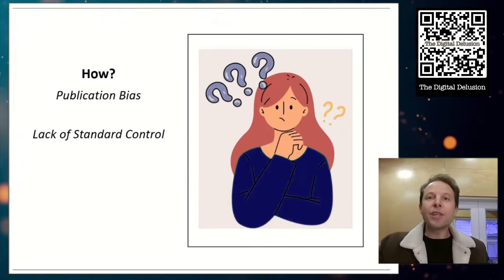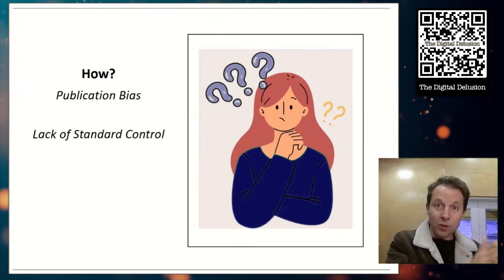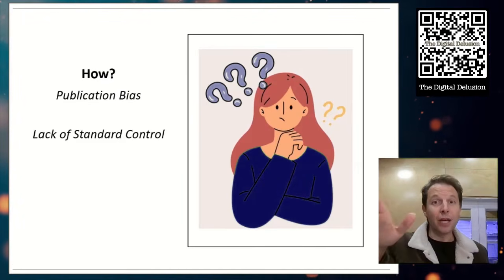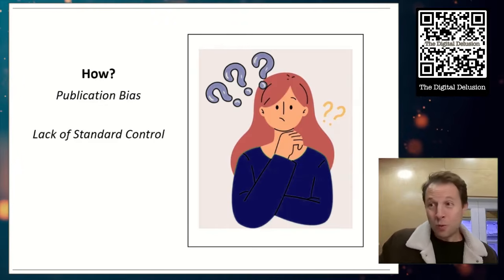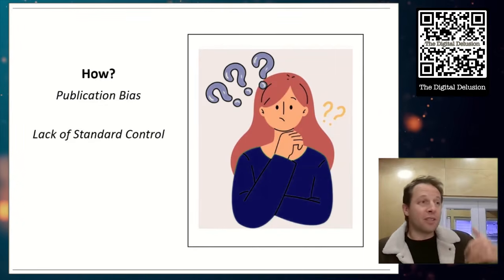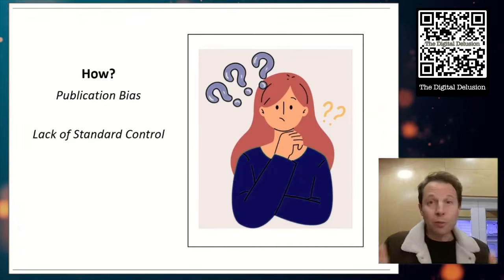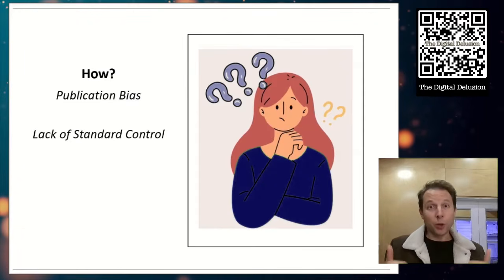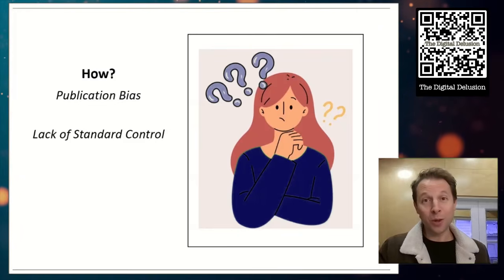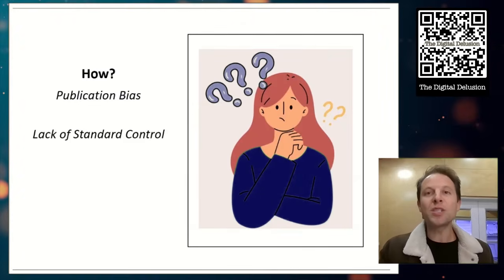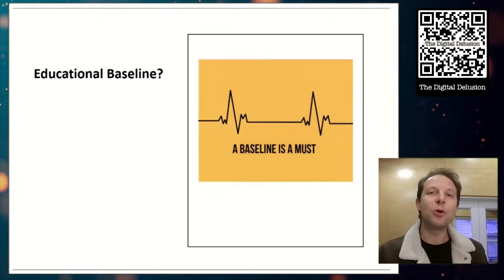In medicine, everything must be compared to a placebo. So we have one baseline for everything. But in education, you can compare your new idea to anything you want. If you invent a new computer program, you can compare it to standard teaching, you can compare it to other computer programs, you can compare it to kids learning on their own, you can compare it to absolutely nothing, which happens way more than you think it should. So because there's no standard control in education, we need a new baseline.